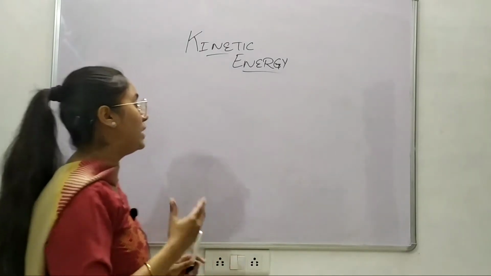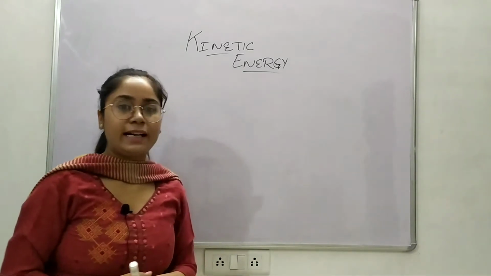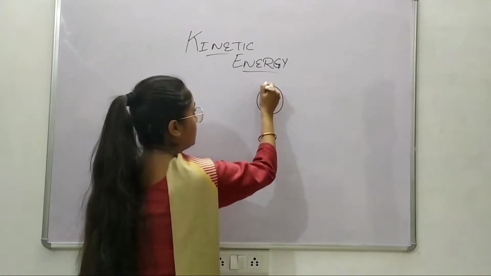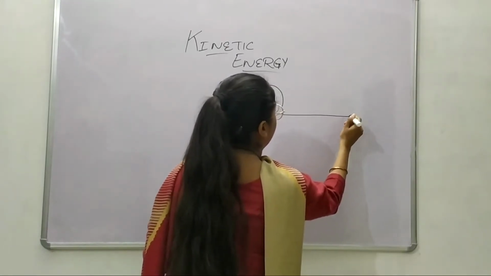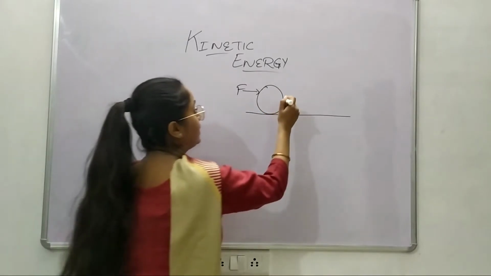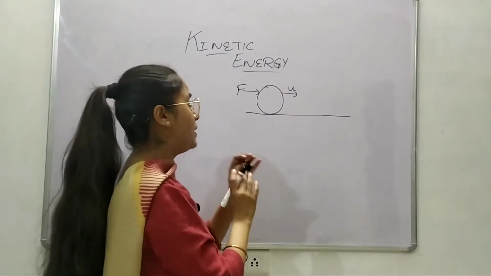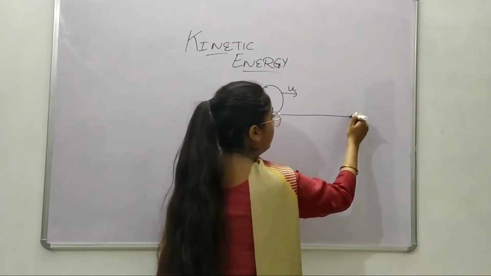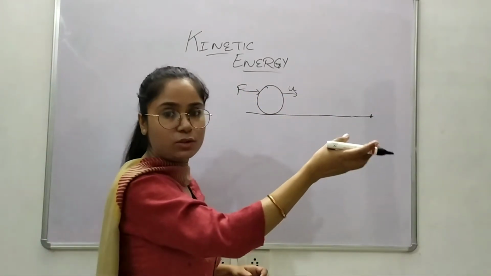Now we have a mathematical expression for kinetic energy. For that we will consider an object. We have this ball here on the ground and you have applied some force on this ball from this side, and this ball started moving with some initial velocity. You are continuously applying that force, and at this point you need to find what distance this object covered.